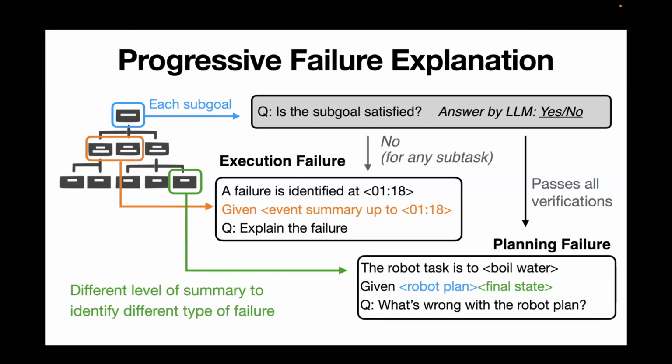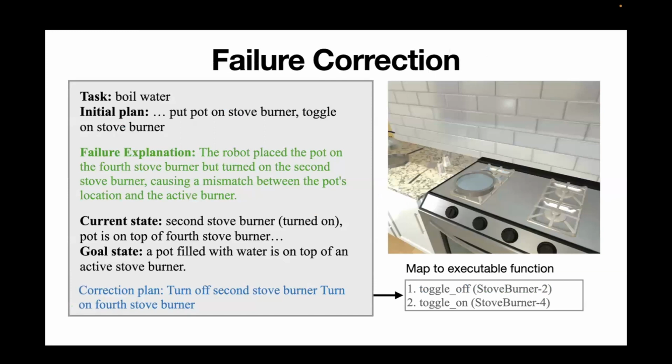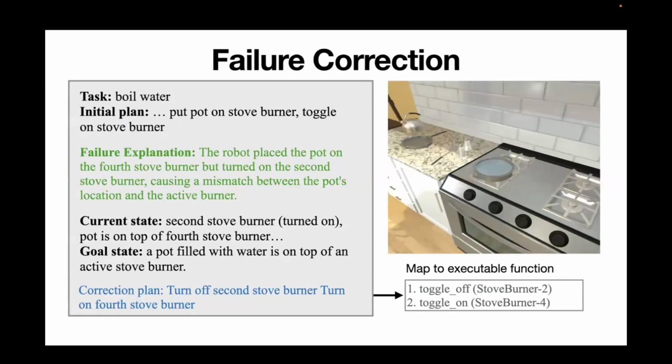For example, low-level execution failures, like objects dropped during certain steps, or high-level planning failures, like a missing step in the robot's original plan. And then with this failure explanation, we can again prompt the LLM to provide a failure correction plan that generates steps for the robot to correct its action. And we can map the generated plan into the robot's actions and then execute those actions in the environment to potentially fix the error.